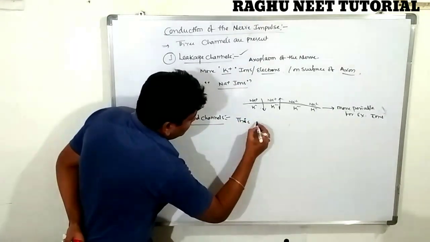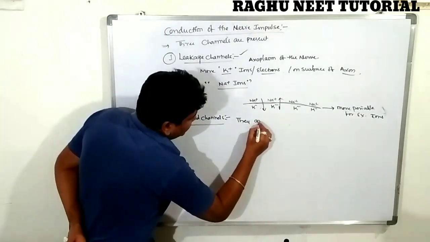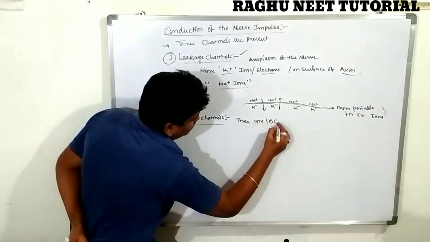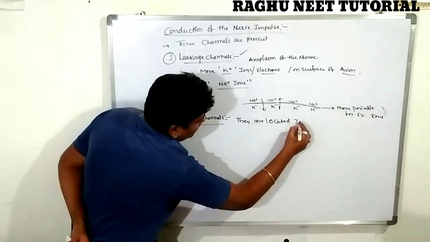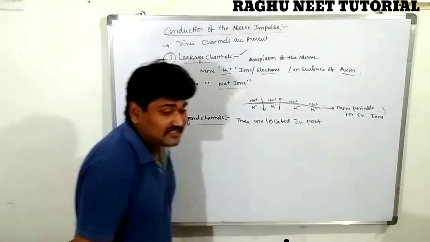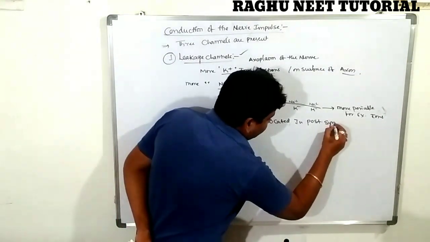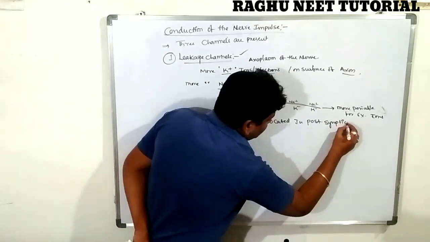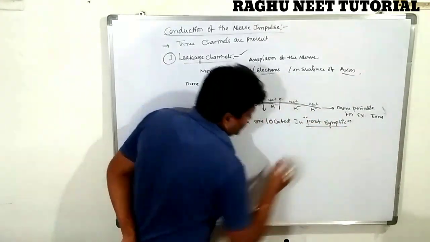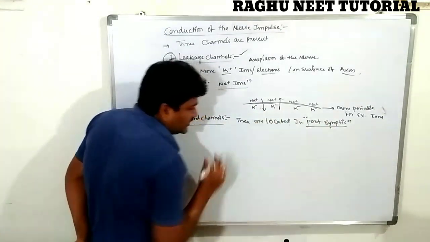These channels are located in the postsynaptic region. What happens? Synapse, nothing but synaptic. Postsynaptic. So these ligand channels are located in the postsynaptic region.